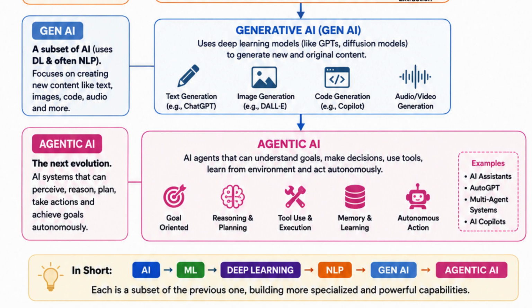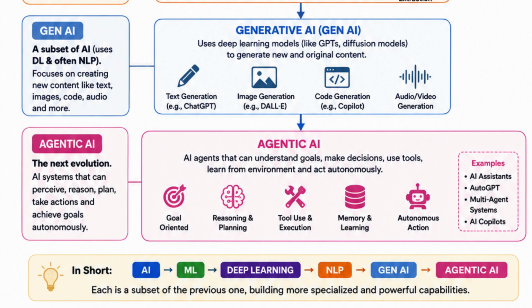In one line, generative AI is AI that creates new content instead of just analyzing existing data. In a simple way, we can conclude with what agentic AI is. Unlike generative AI, which creates content, agentic AI can think through a goal, make a plan, use tools, and take actions to complete tasks. Agentic AI is AI that doesn't just create content, it plans, decides, and takes actions to achieve a goal.